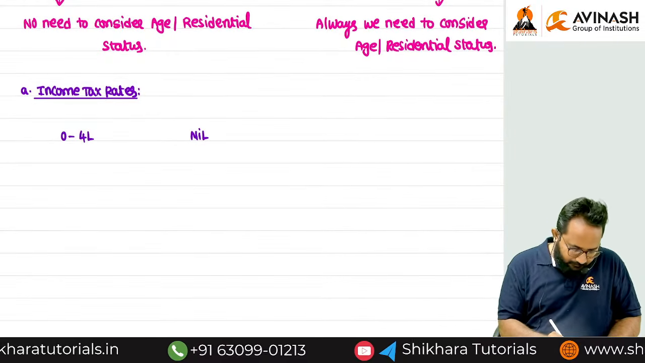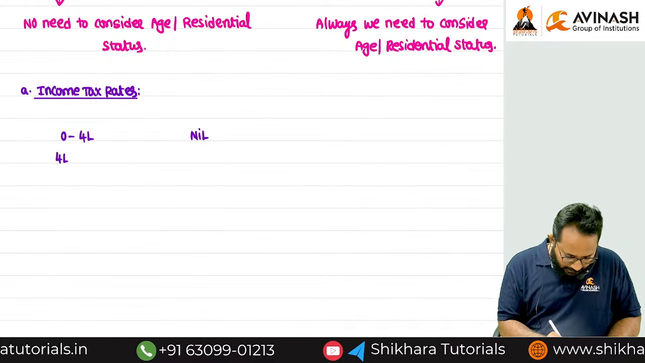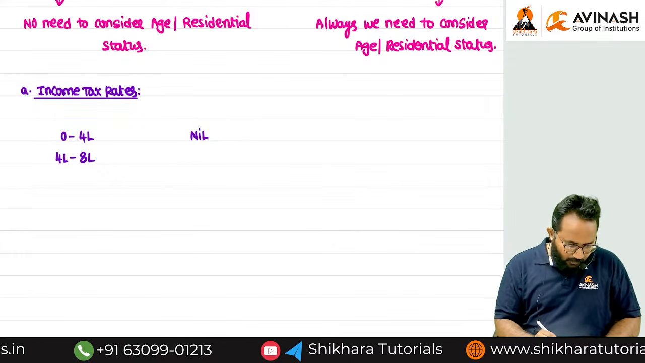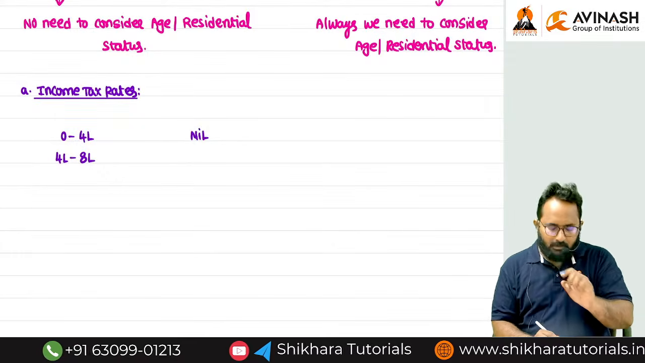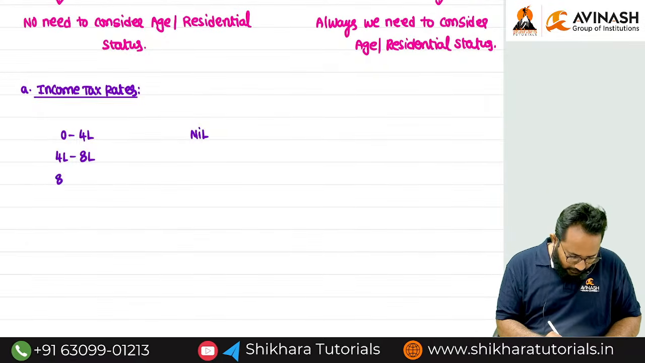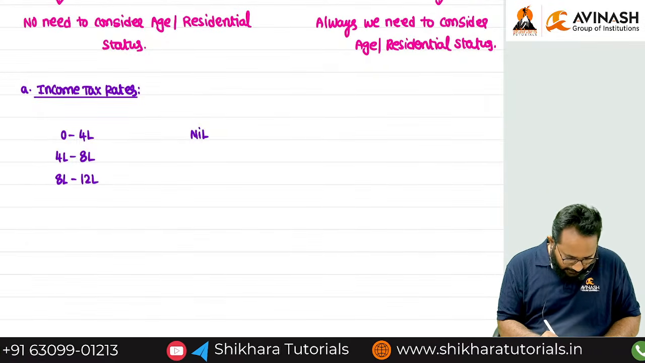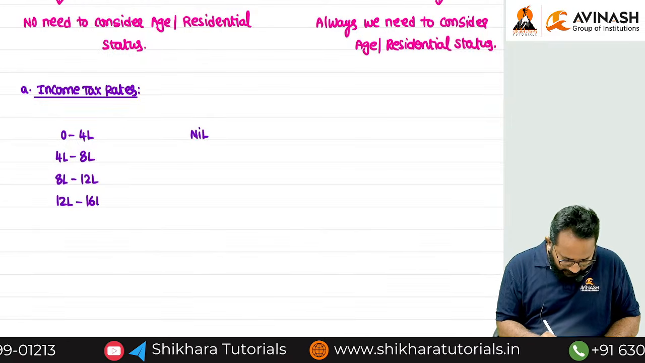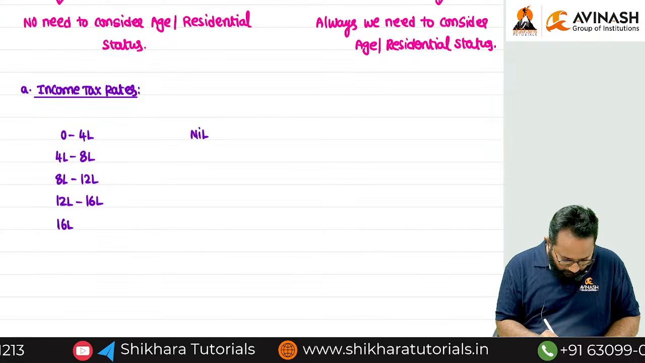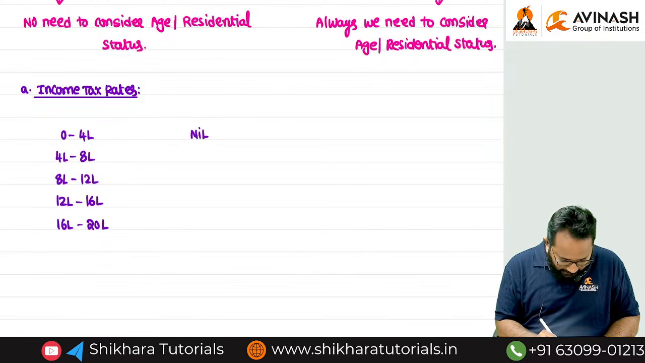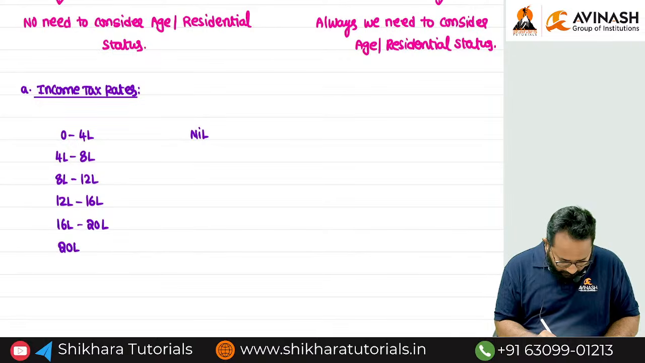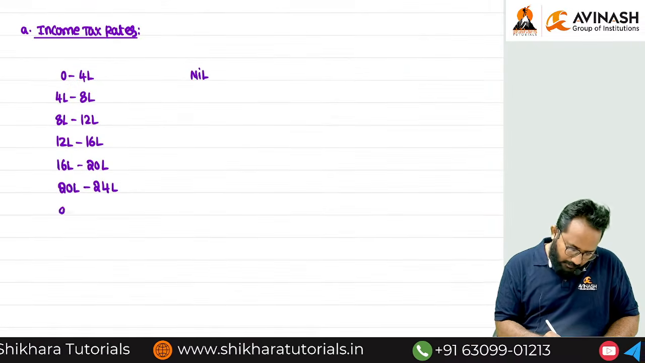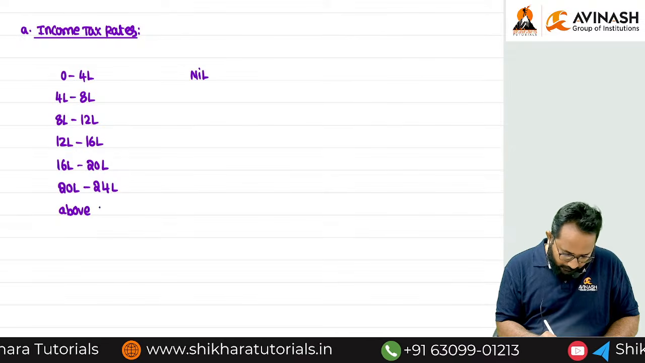Next slab, 4 lakh to 8 lakh. Every slab we have to increase by 4 lakh. Next one, 8 lakh to 12 lakh. Next one, 12 lakh to 16 lakh. 16 lakh to 20 lakh. 20 lakh to 24 lakh, and above 24 lakh.